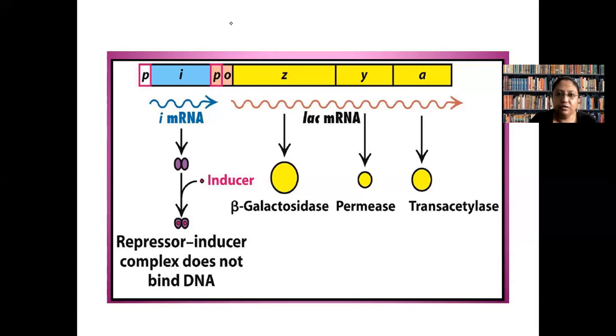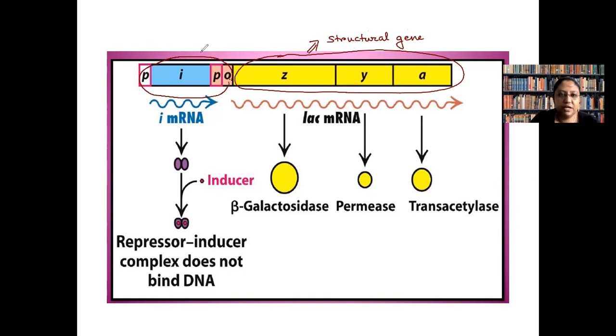In lac operon, these three genes are the structural genes, and this is the regulator gene.